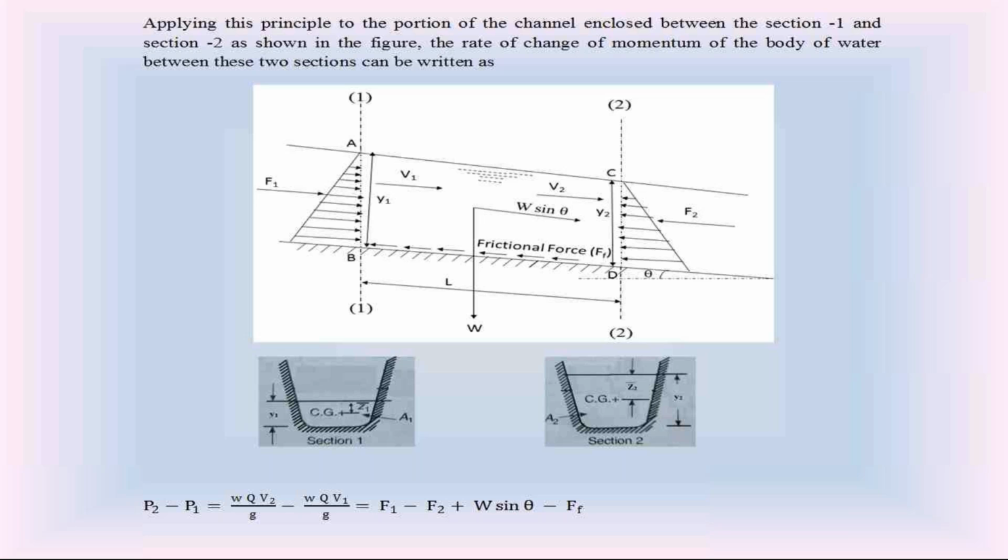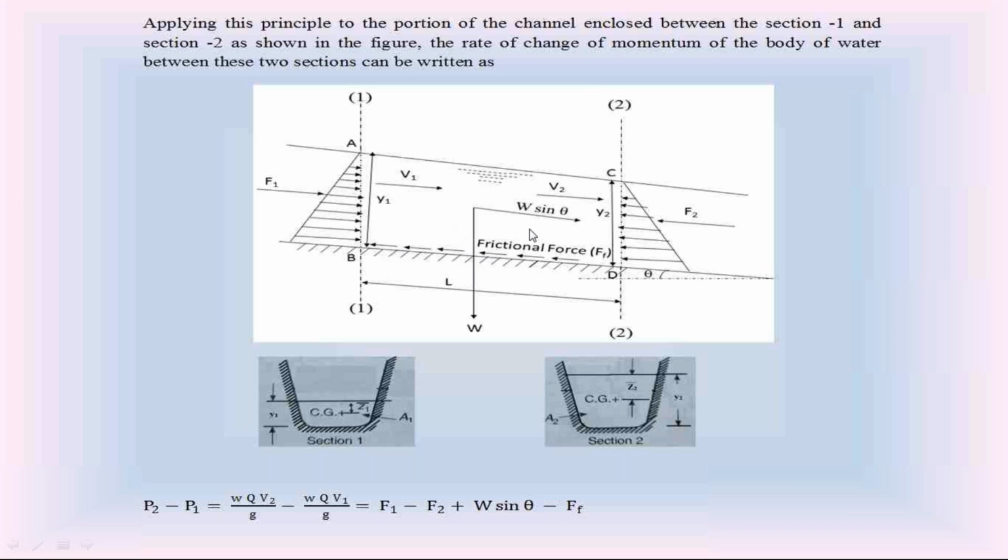So check out the forces acting on the water between section 1 and section 2. First one is at section 1, the hydrostatic force F1 acting on this vertical plane. Then the weight component W sin theta acting on this water. At section 2, on the vertical plane, the hydrostatic force F2 acting on the water, opposite to direction of flow. Then the last one is the frictional force.